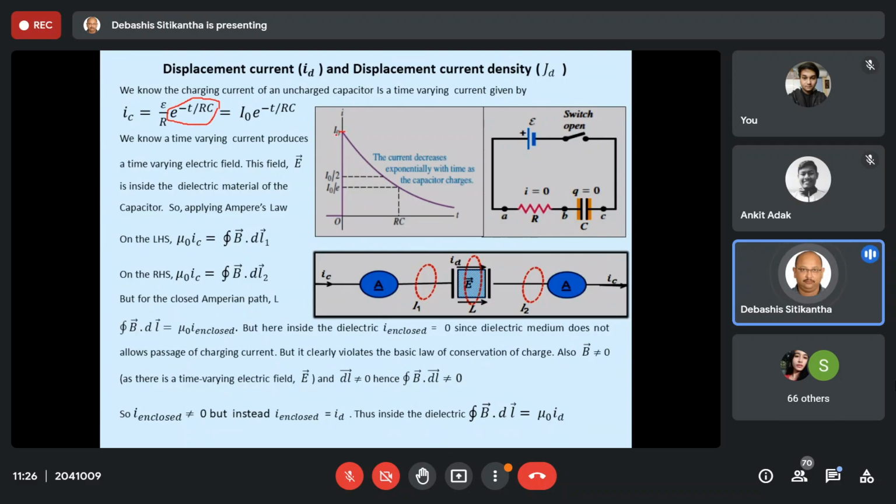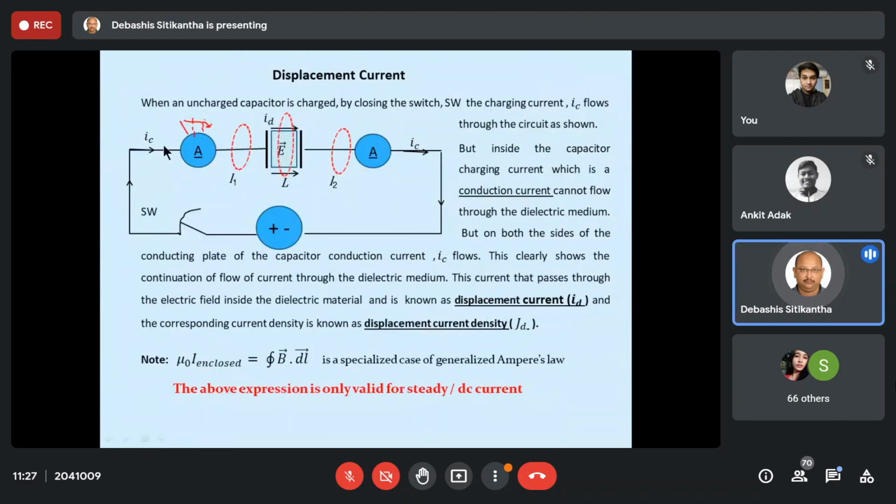As time progresses, t by RC increases, and since it is a minus term, the exponential term decreases. So it follows this type of waveform. That means we are getting a charging current which is changing with respect to time, a time varying current.